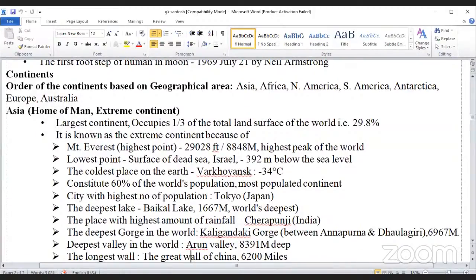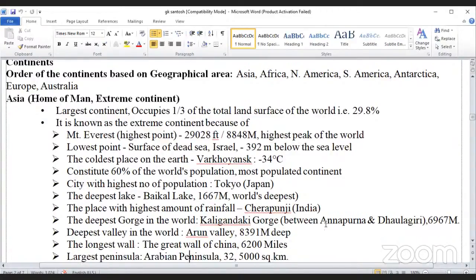The deepest lake, Baikal Lake, 1667 meters deep. The place with the highest amount of rainfall, Cherrapunji, India. The deepest gorge in the world, Kaligandaki Gorge, between Annapurna and Dhaulagiri. The deepest valley in the world, Arun Valley, 8391 meters deep. The longest wall, the Great Wall of China, 6200 miles.